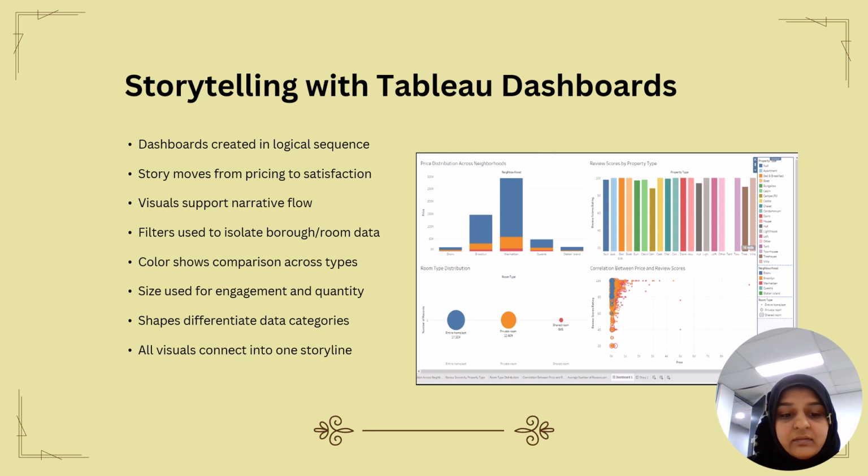We use filters to focus on certain data, colors to show categories, and size to represent numbers. These made our visuals clear and easy to understand. All charts are connected and help explain how urban listings work from different angles.